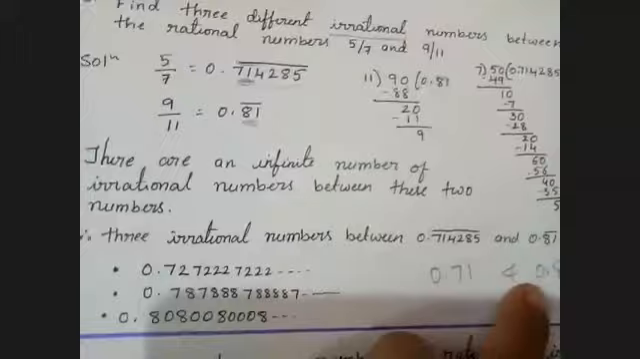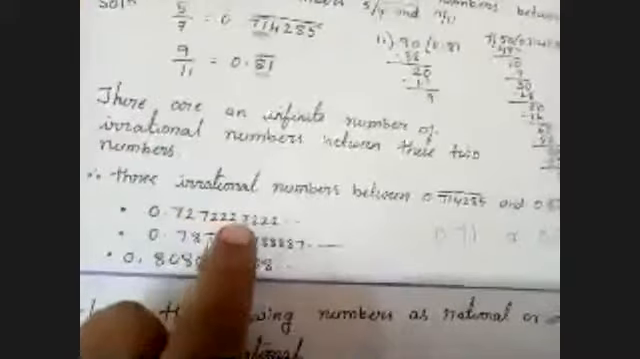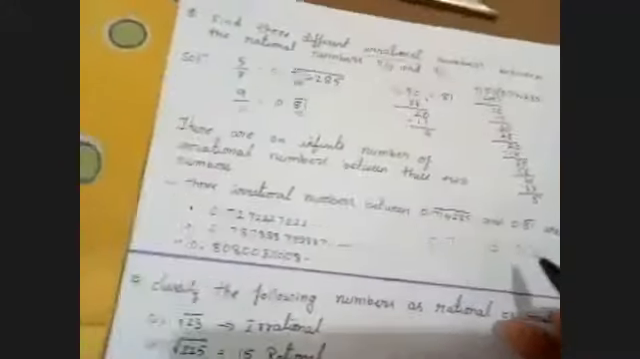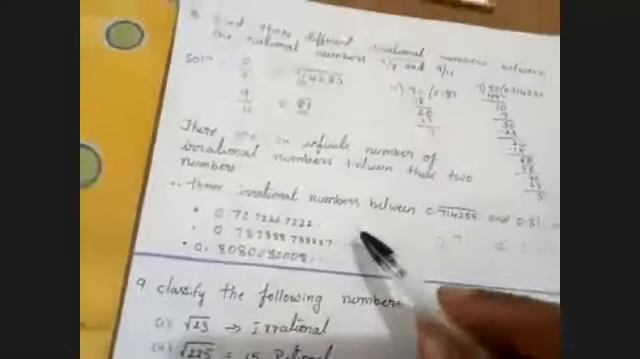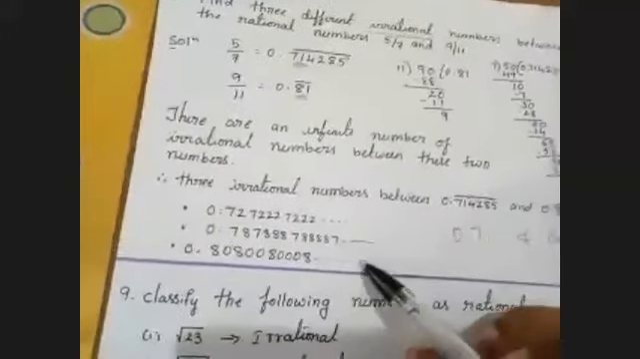Say yes or no. Yes, ma'am. So except 0.71, take any three numbers which they're asking, between these two numbers, and I'm not taking 0.71. I'm taking 0.72, 0.7222, 0.72222, etc. Am I clear, children? And I can take 0.73, 0.733, 0.7333, etc. Here they're asking only three numbers. So I'm taking 0.72, 0.78 and 0.80, 0.800, 0.8000, etc.